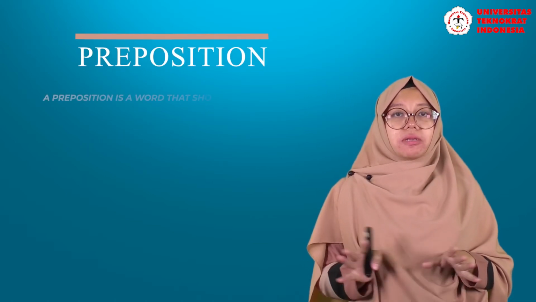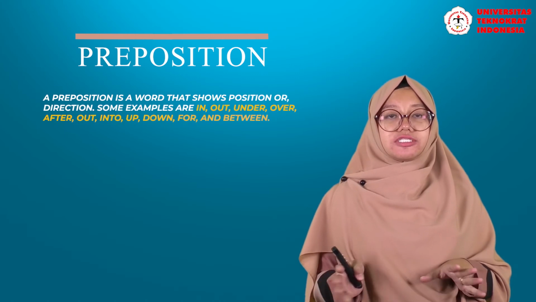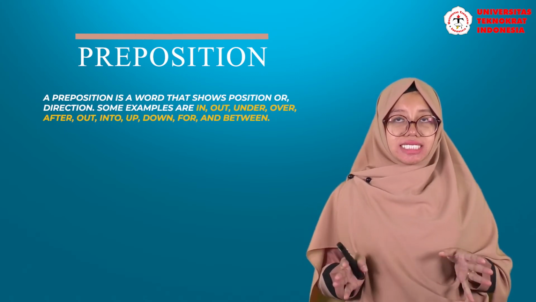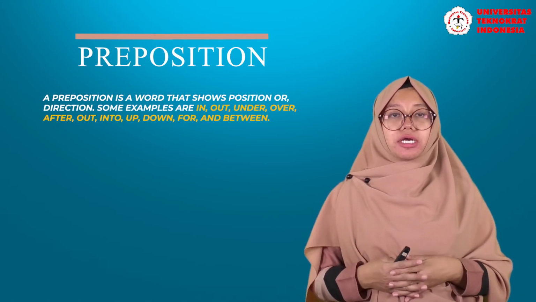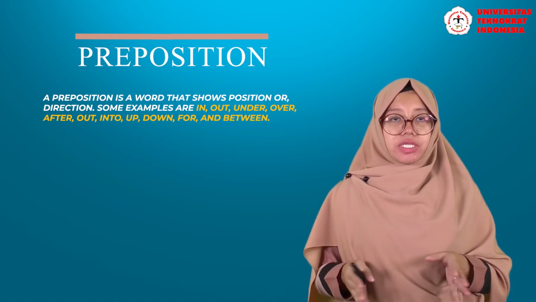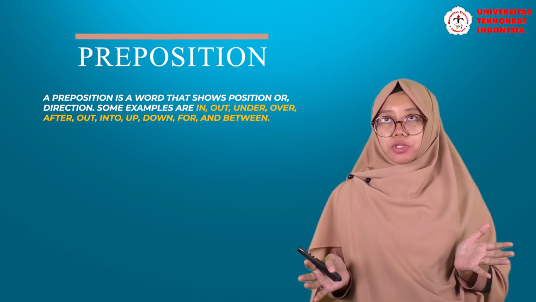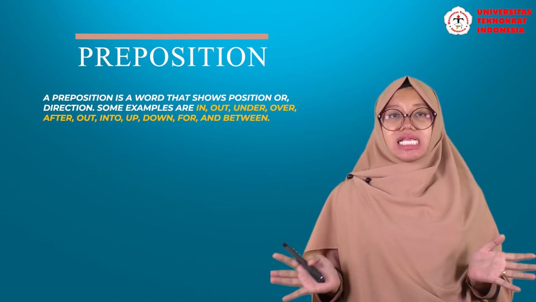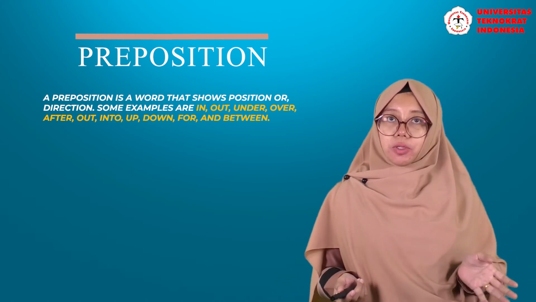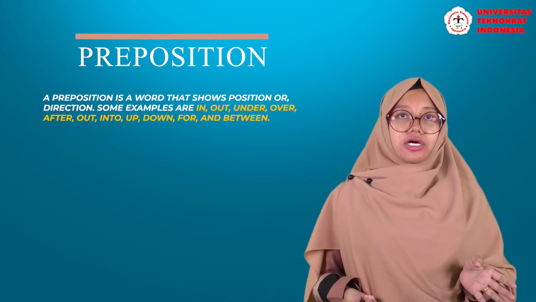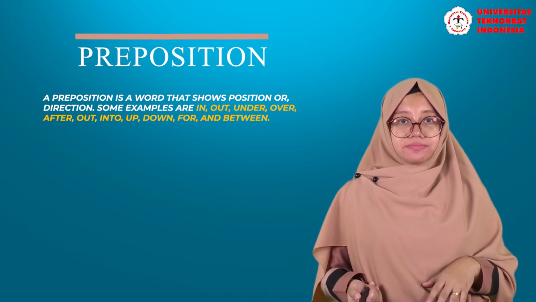The next one is prepositions. A preposition is a word that shows positions or directions. Some examples are in, out, under, over, after, and many more. You can find many examples of prepositions in a book, on the internet, or any other sources.